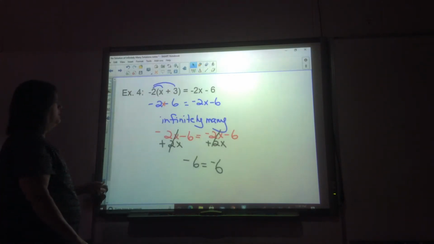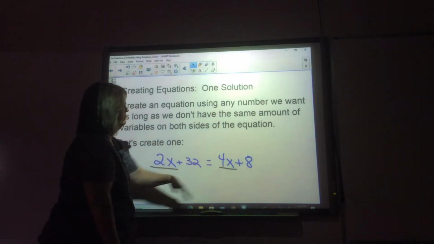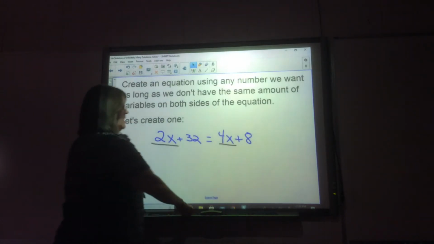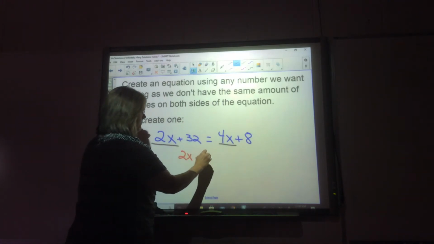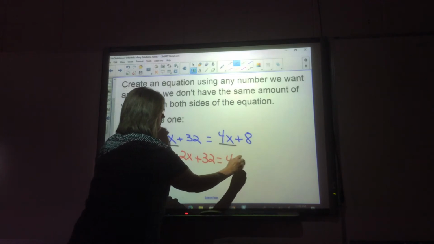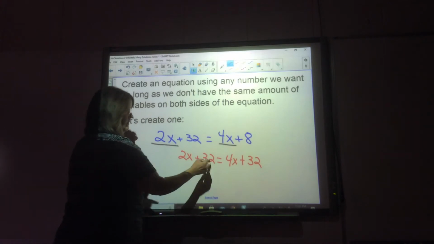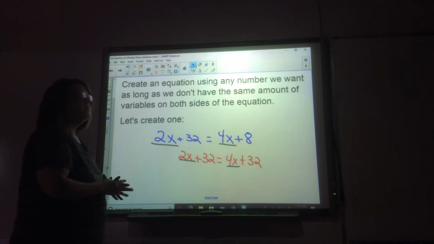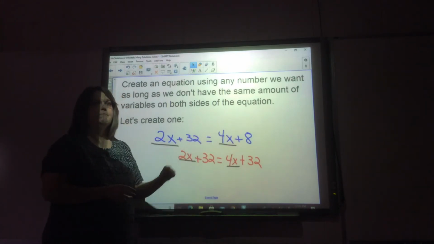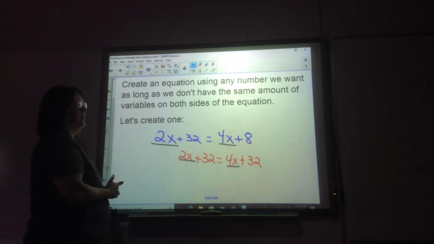So when my variable is the same, I'm either going to get infinitely many or no solution. As long as my variable is the same, it doesn't matter. If it is not the same, I will have one solution. I can also create one that had the same number on each side, like this, but different variables. That's still going to give me one solution. It doesn't matter whether the number is the same or not. It matters whether the variable is the same or not. So if the variable is not the same, I'm going to have one solution.